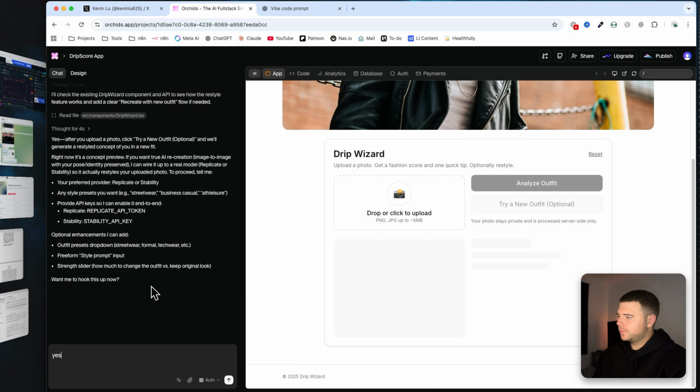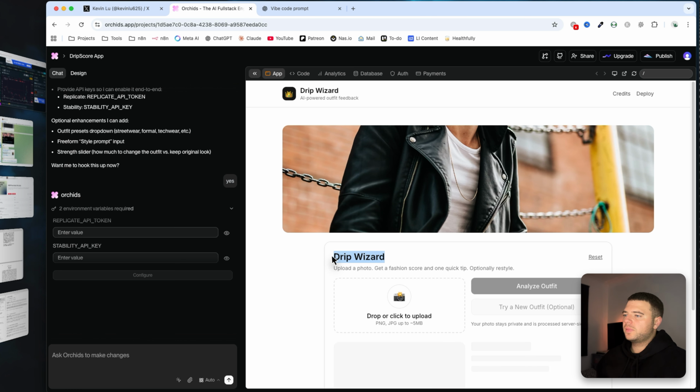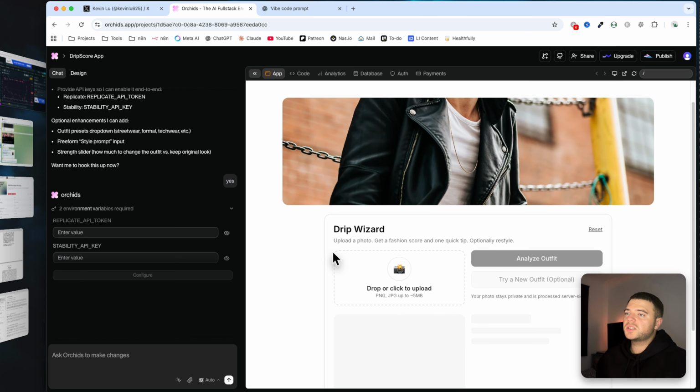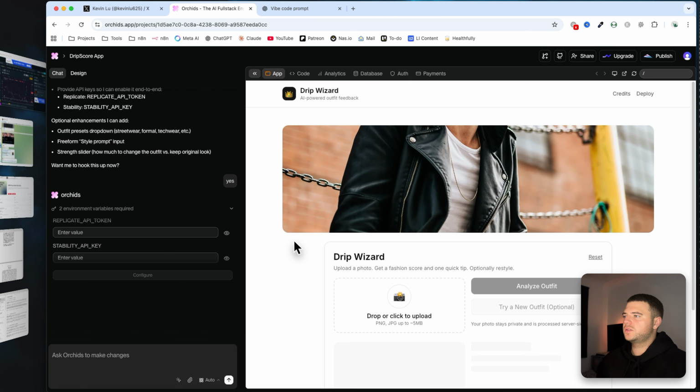Yeah, let's hook it up now. Yes. I mean, this idea that I had in my mind for this app, essentially it has done exactly what I wanted it to do. I wanted to build an MVP. It's not got all the functionality of what I picture this app as being. And like I say, I haven't really done any market research. There probably is something like this that already exists.